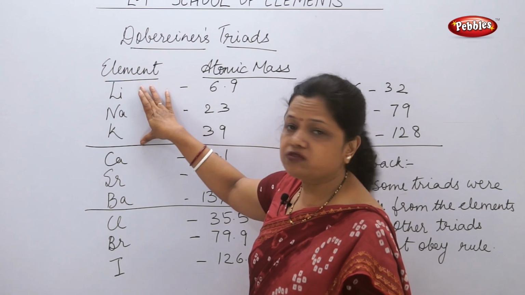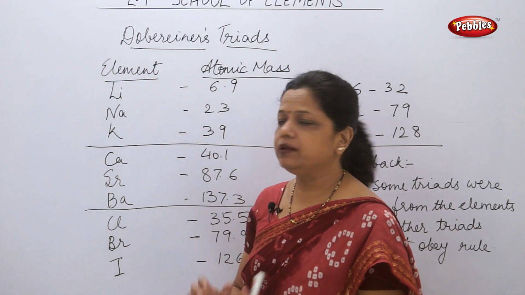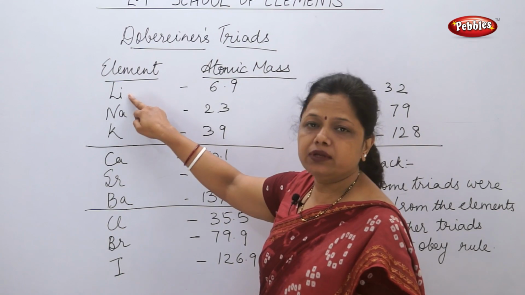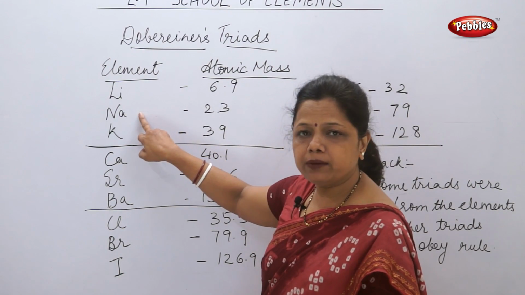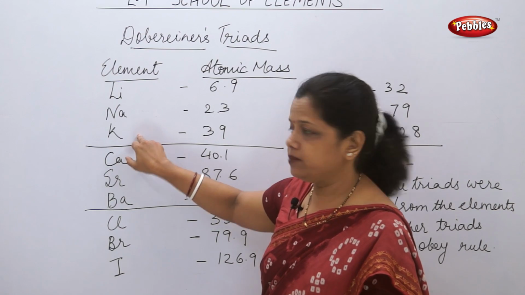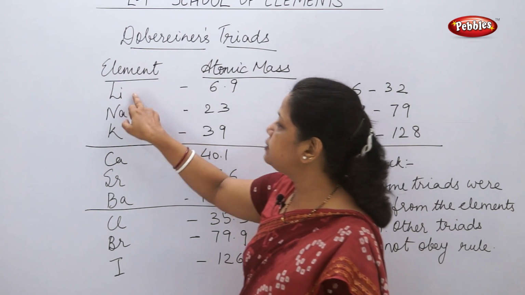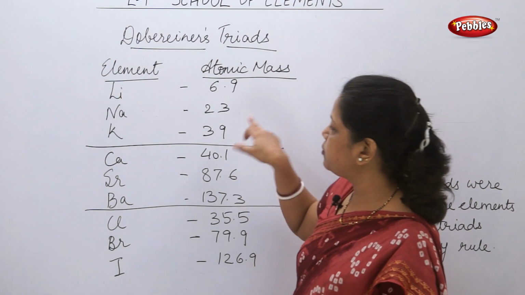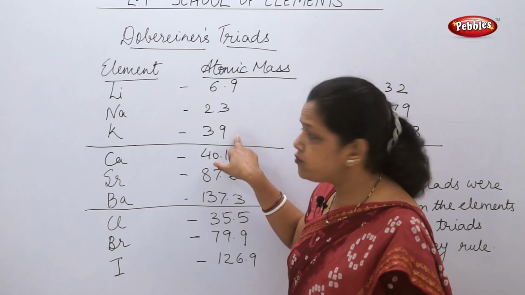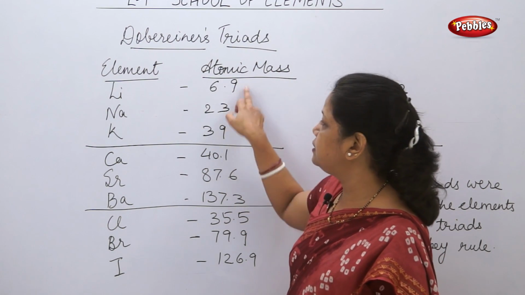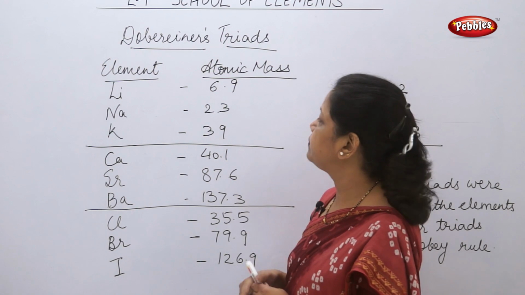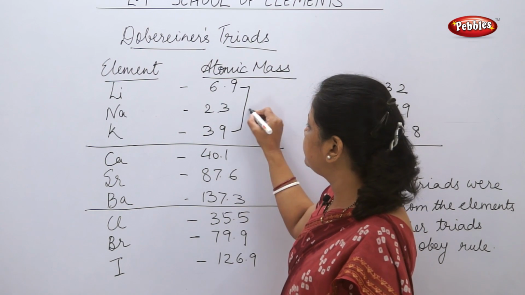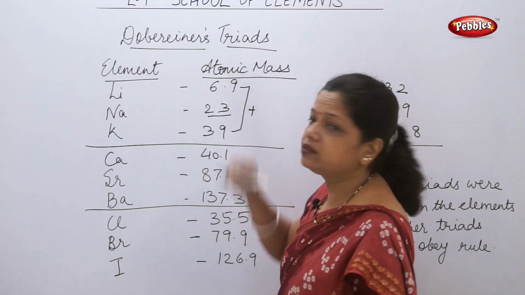This is the first triad, a group of 3 elements in which he found some similarity. Li stands for lithium, Na for sodium, K for potassium. Lithium has the atomic mass 6.9 and potassium has the atomic mass 39. If I add these 2 and divide by 2, the average is 23.